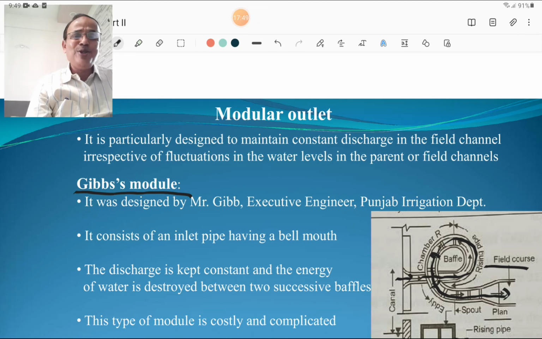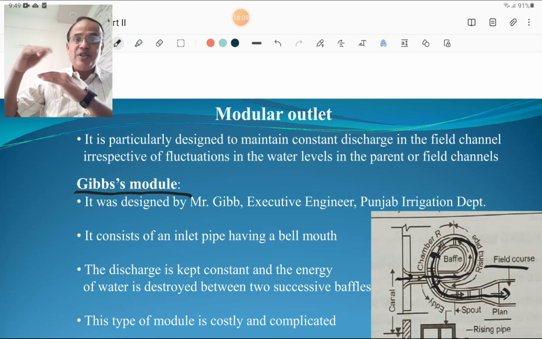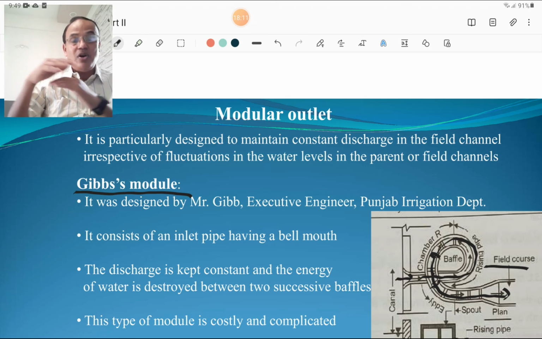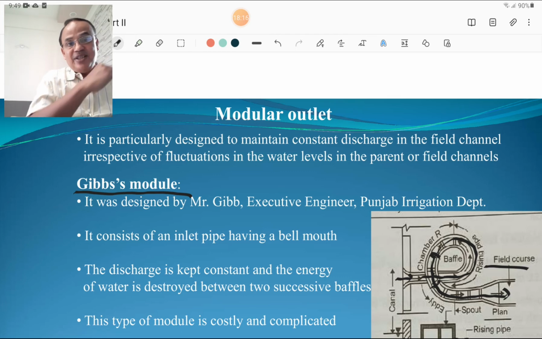Then we are going to discuss the modular type of outlets. The first is the Gibbs module. The speciality of a modular outlet is to maintain the discharge in the field canal irrespective of fluctuations in the water level in the parent or field channels. When there are fluctuations of water level in the parent or field canals, it regulates the discharge in the field canal, and such a structure is called a modular outlet.